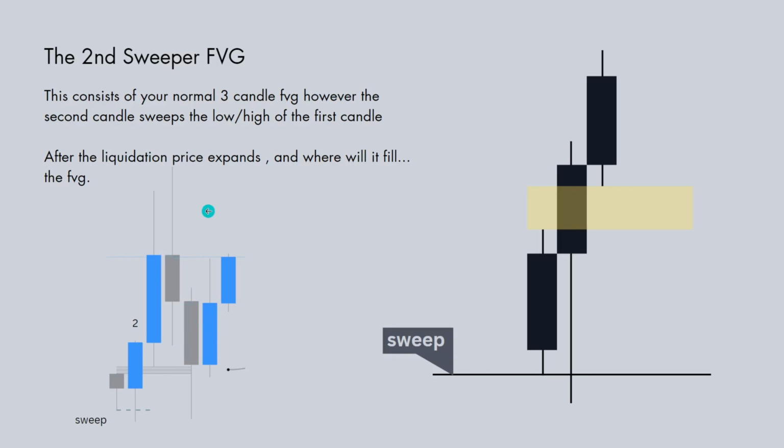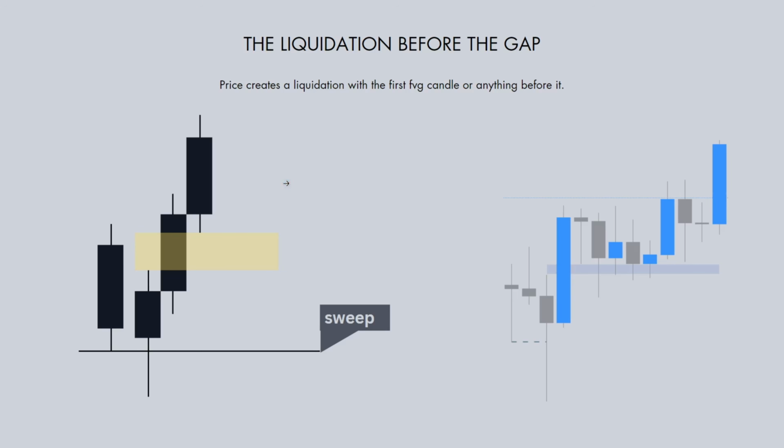We then see price make a quick retracement, a quick rejection of this fair value gap, and then continue to the upside. So even though this model does not occur as much as the basic fair value gap model, it holds much greater value because of the liquidation that happens of the first candle. Now, we also have another model which is a lot more common but still holds that exact same value.